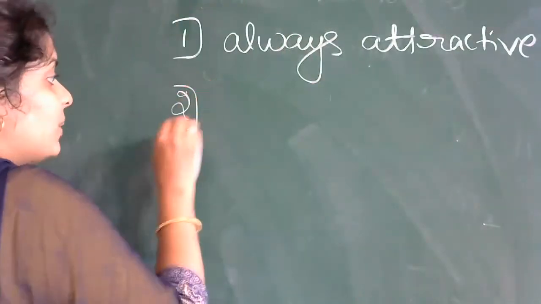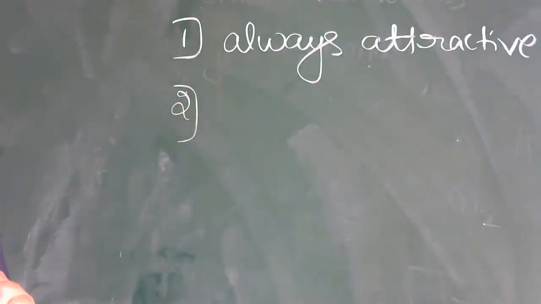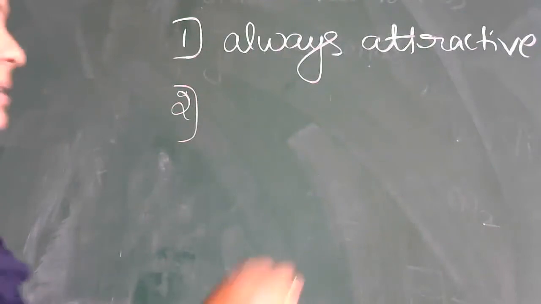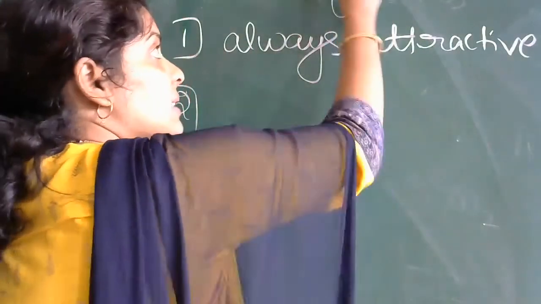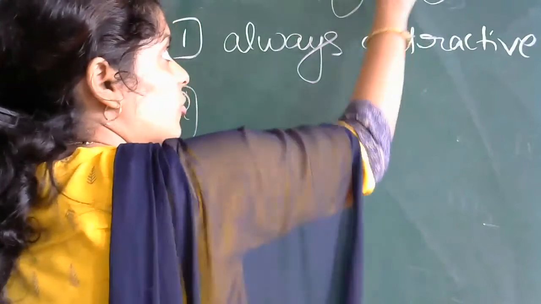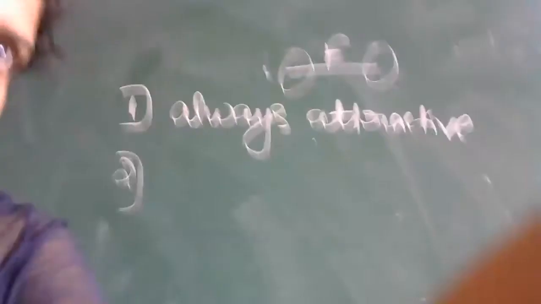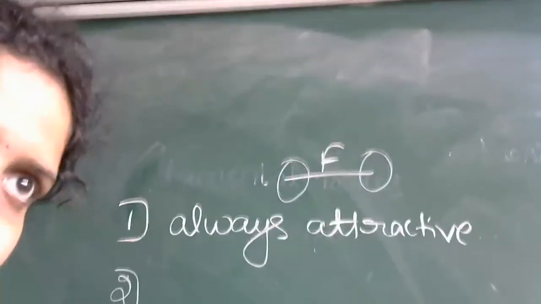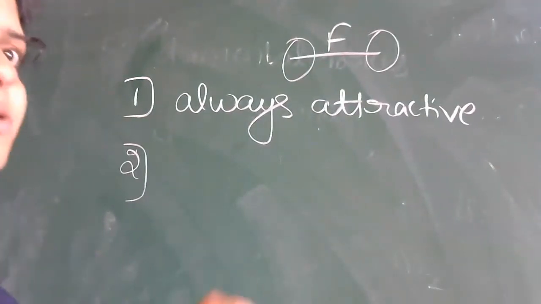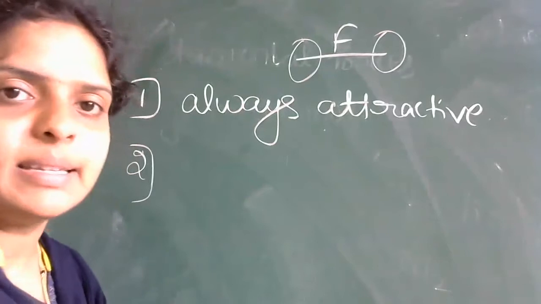The second property is about the force between two bodies, A body and B body. There is a force between these two bodies. I will take it as F here.